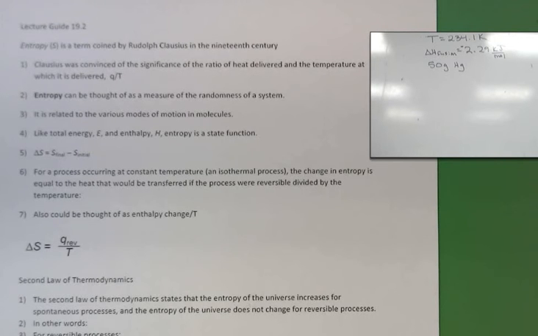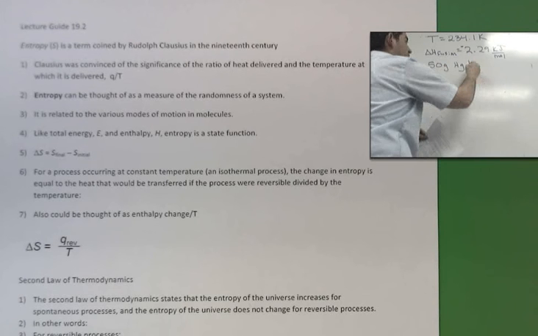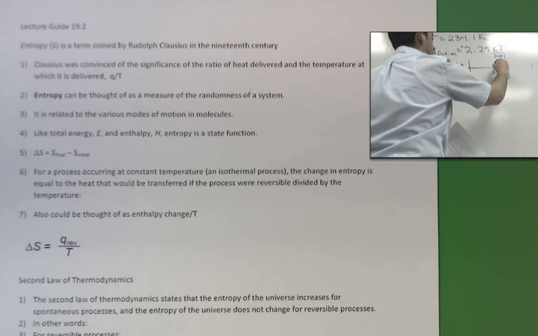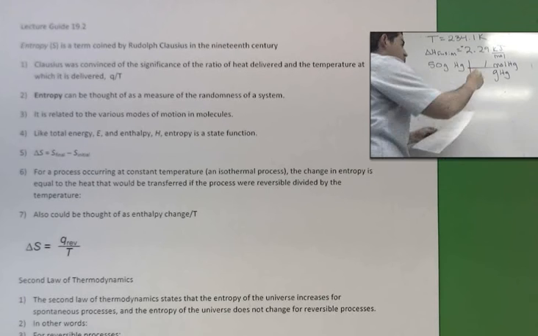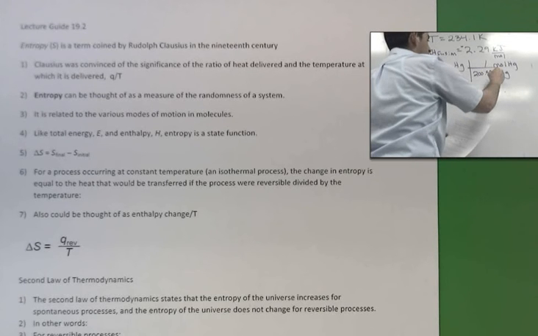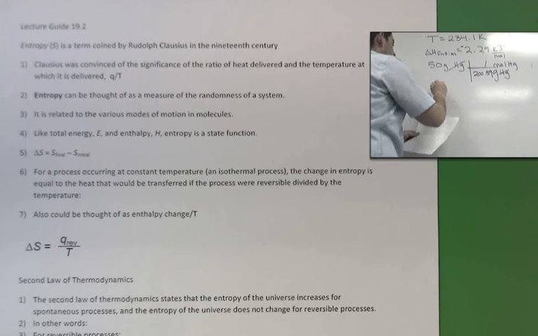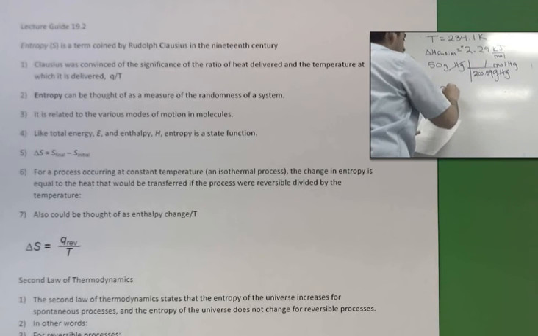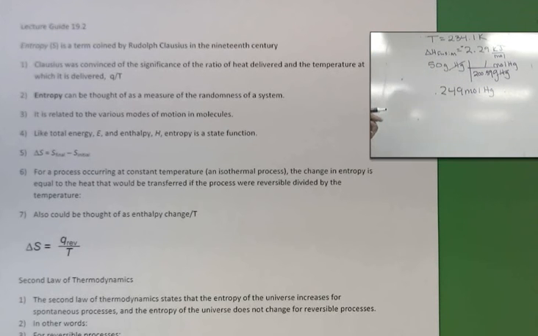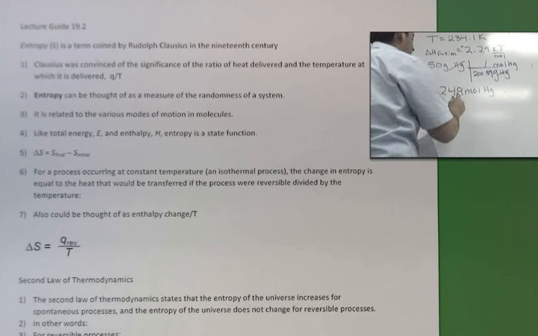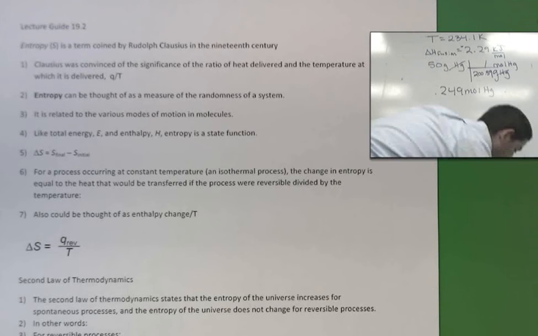Again, it's exothermic. The energy is leaving the system and moving out to the surroundings. Since this is in moles, we've got to do a conversion: grams of mercury into moles of mercury, using the molar mass. The molar mass of mercury is 200.59. So the grams of mercury cancel, and when we get finished with that, we get 0.249 moles of mercury. Now we have to use that 0.249 moles of mercury because we have to convert that into kilojoules of energy. Trying to convert that, let me clean this up a little bit.